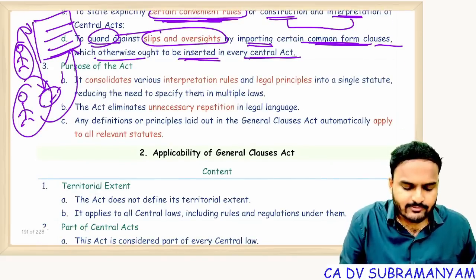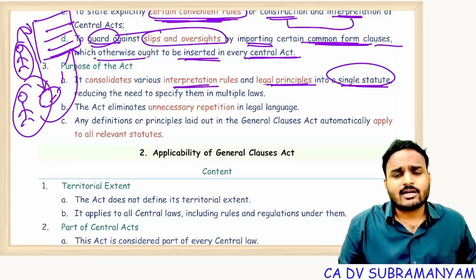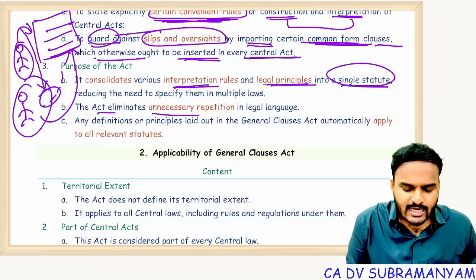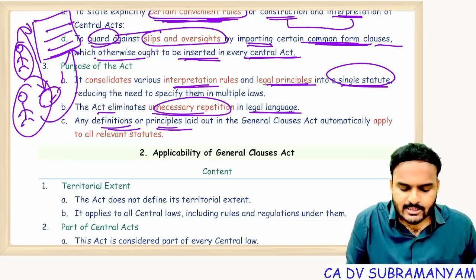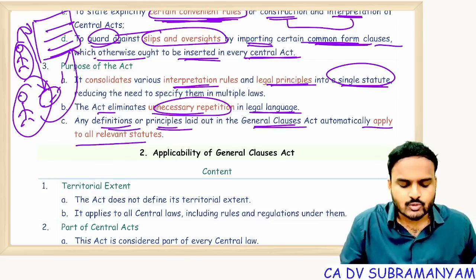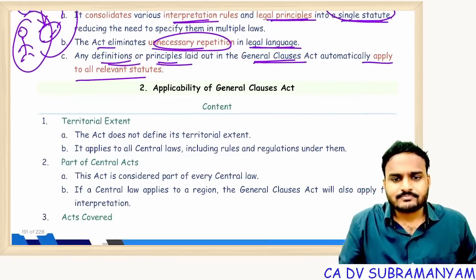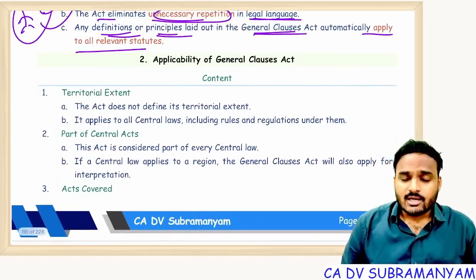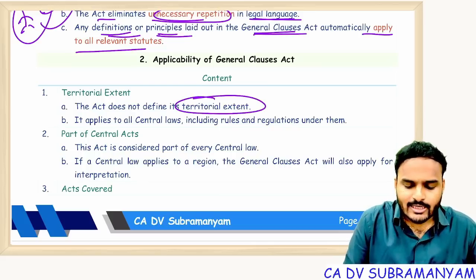It consolidates various interpretation rules and legal principles into a single statute. Correct. All general principles of construction you will find under this chapter. This act eliminates unnecessary repetition in legal language. Any definition principles laid out in General Clauses Act automatically applies to all relevant central statutes, central acts. Next one, applicability of General Clauses Act. Remember, General Clauses Act will never have its own territorial extent.